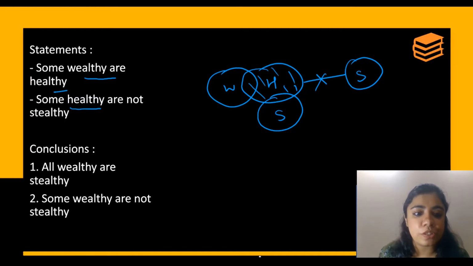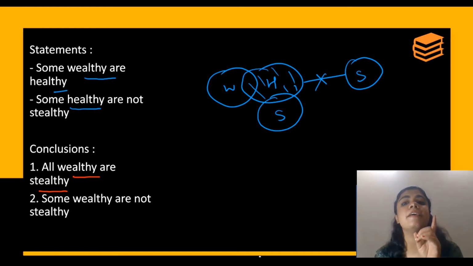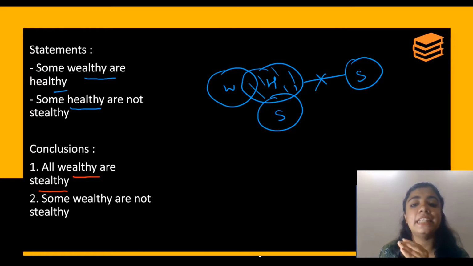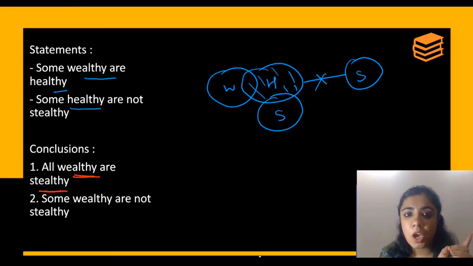Starting with the conclusion. See the first conclusion. Now be careful here. All wealthy are stealthy. It's a positive conclusion. So if it is visible, it is correct. If it is not visible, it is not correct. All wealthy are stealthy, not visible. So it is not correct.